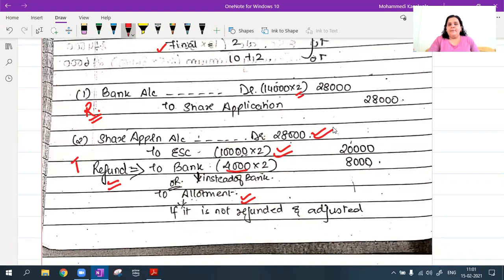But equity share capital, I can give only 10,000 seats, so I will record it at 10,000. So this extra money which I have received on 4,000 shares, 8,000 rupees, either I refund it, so I'll write it to bank, or if they are saying adjustment karo allotment stage ke sath, so I'll write to allotment. If not, refunded and adjust.